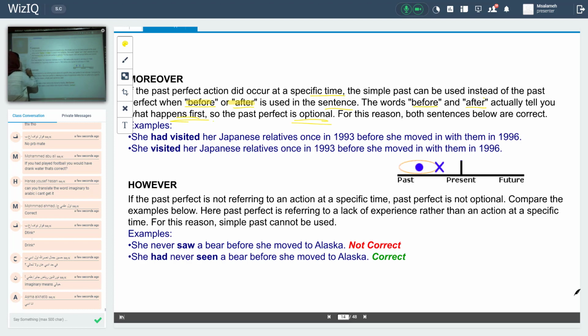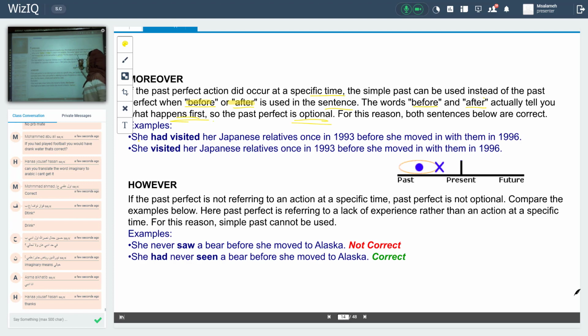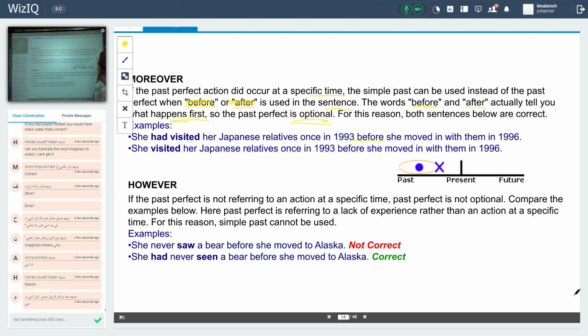Example. She had visited her Japanese relative once in 1993 before she moved. Then, there's a mistake here. Okay, before is a keyword.